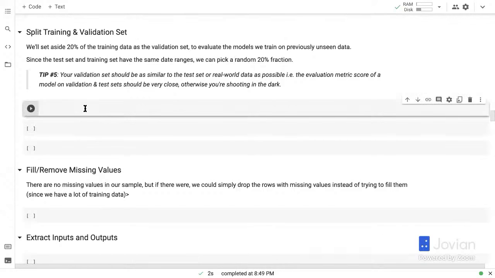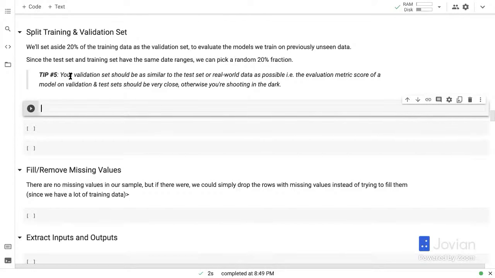Now, one thing here is that because the test set and training set have the same date ranges, right? The test set lies between Jan 2009 to June 2015. And the training set also comes from Jan 2009 to June 2015. We can pick a random 20% fraction of the training set as the validation set.